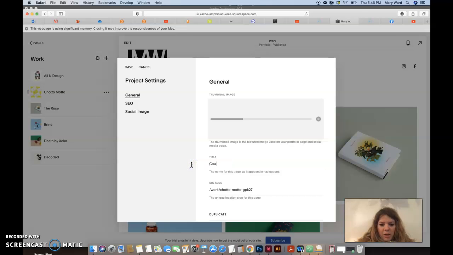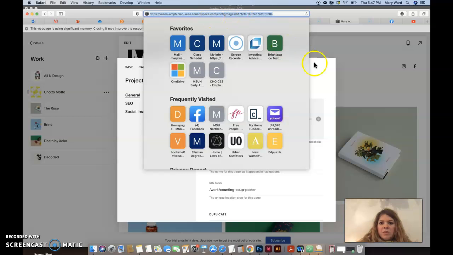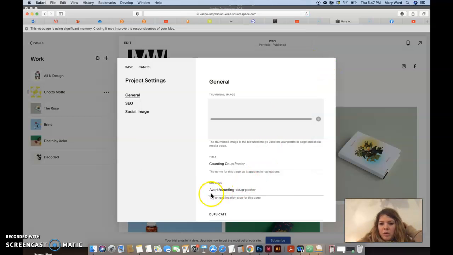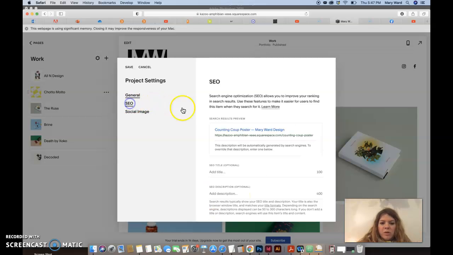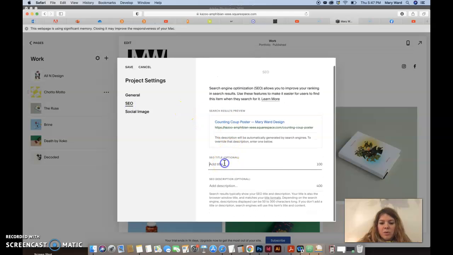Counting Coup poster. And the URL slug is what's going to show up in the URL, basically. So when you're on your site, it's going to be like marywarddesigns.com/work/counting-coup-poster.